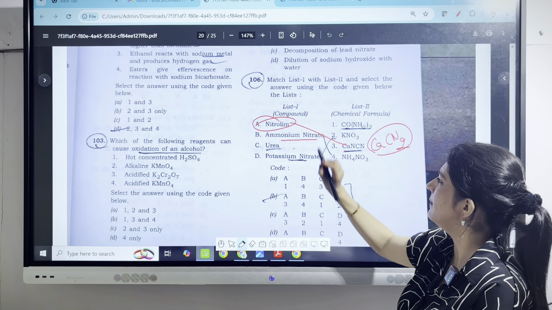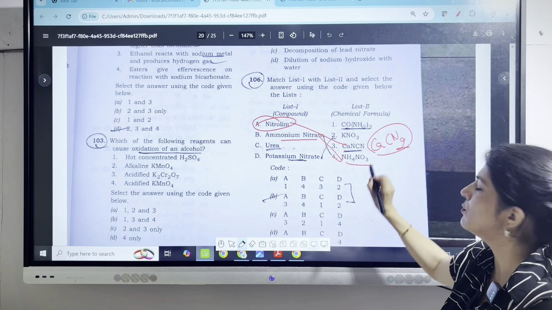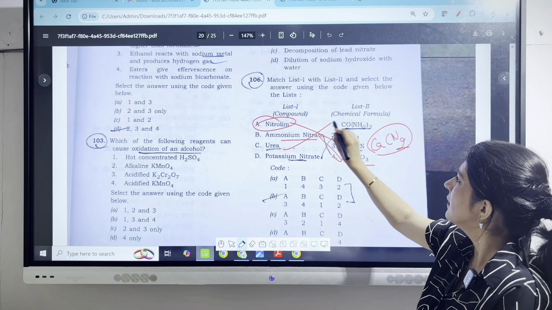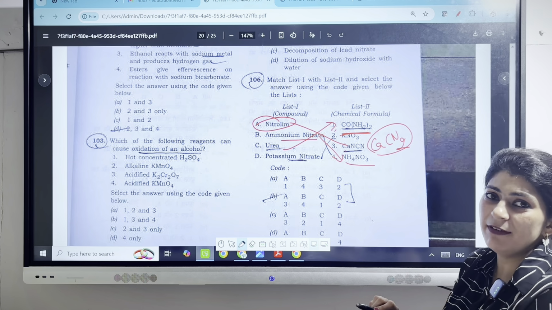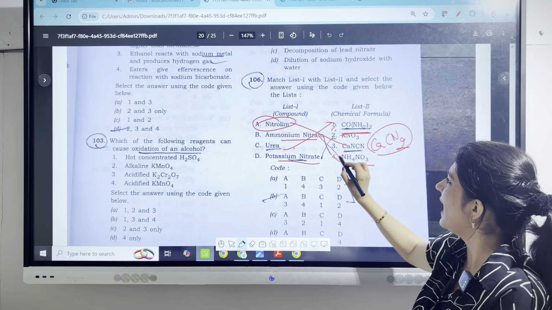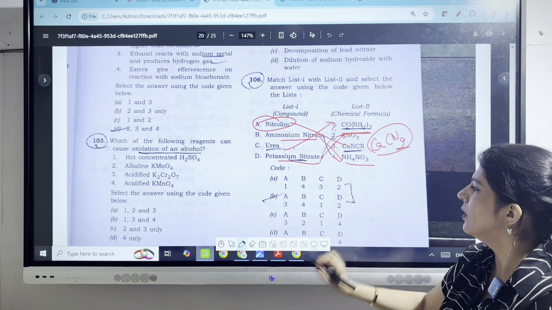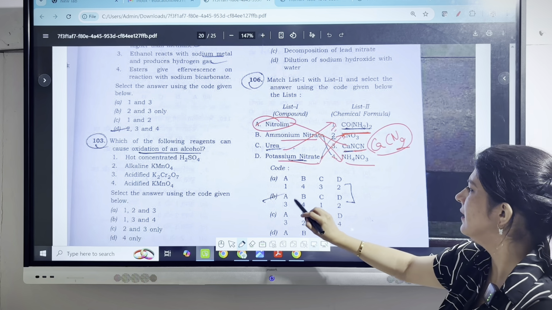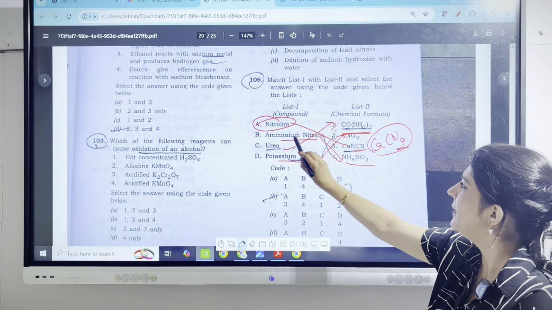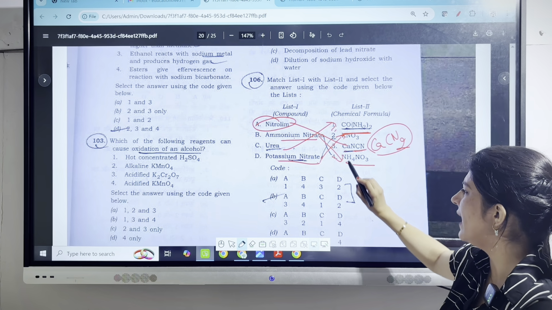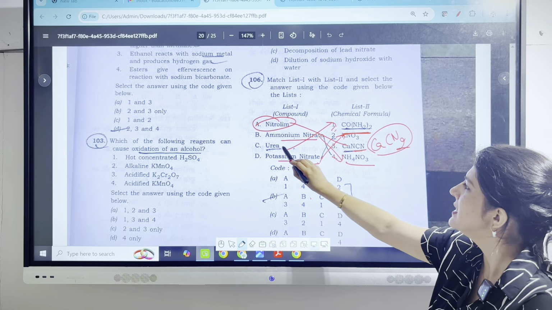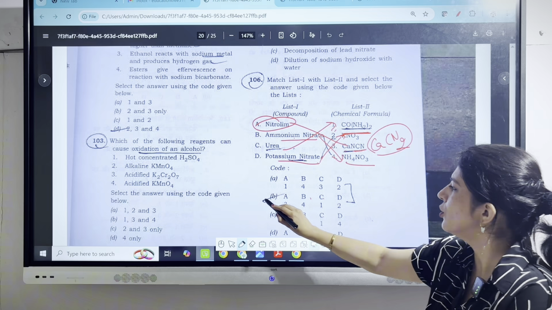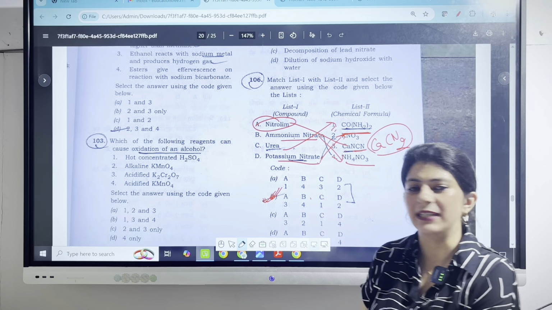Then you have ammonium nitrate. This is simple. This one is ammonium nitrate. Then we have third one, urea. The chemical formula for urea will be the first one. Potassium nitrate, this is again simple. So the correct option will be A is with third one, B is with fourth one, C is the first one, D is this. So the correct option will be B.